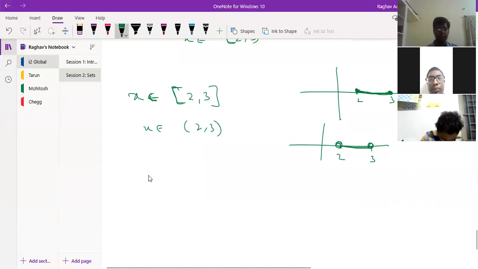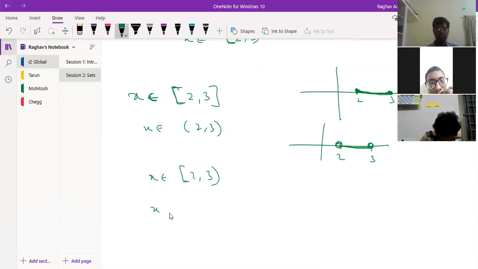Now if we apply the same thing for this one, so this is 2, 3, and this is open at 2 and closed at 3.